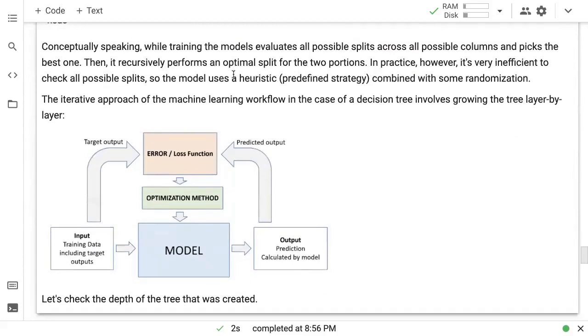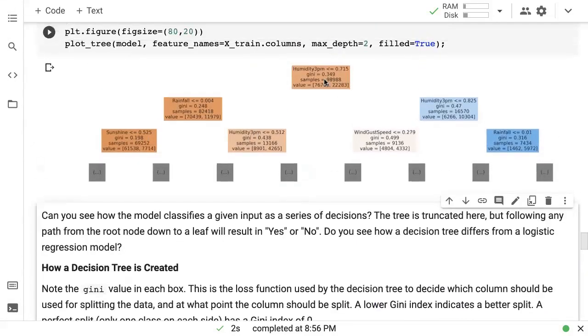Conceptually speaking, while training, the model evaluates all possible splits across all possible columns. Right now we are looking at this one split, humidity 3 p.m. But conceptually speaking, what the model has done is it has looked at all the different columns. And then for each column, it has looked at all the possible split points. So it has basically sorted all the values in those columns in increasing order, and then it has taken each value as a split point. For each split point, it has performed the split, and based on the split, it has calculated the Gini score. Good splits will have a low Gini score and bad splits will have a high Gini score.